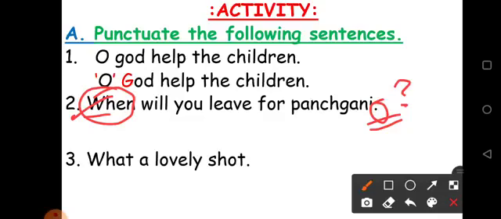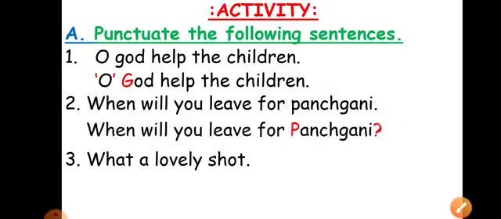Check there. Is there any proper noun? Yes, Panchgani is the proper noun, and we have learned that if a proper noun comes in the sentence, we have to write the first letter capital, right? Now let's see how our answer will look. When will you leave for Panchgani? P capital and at the end question mark.